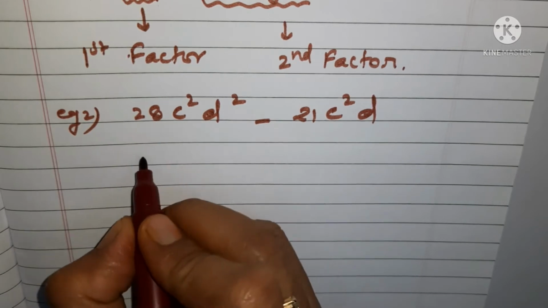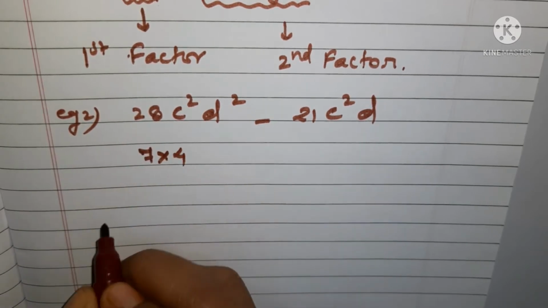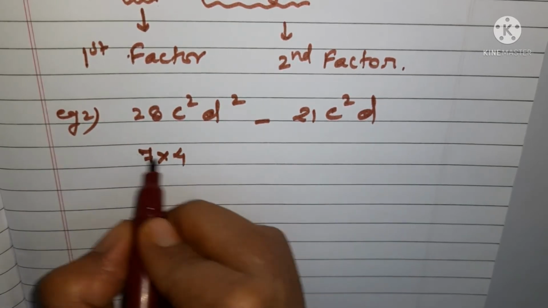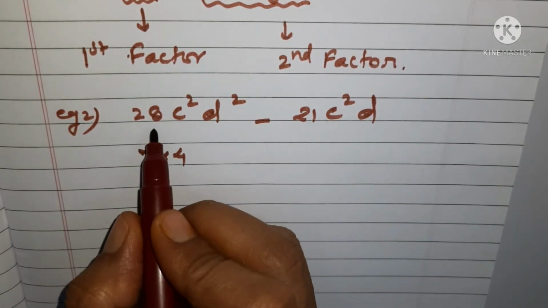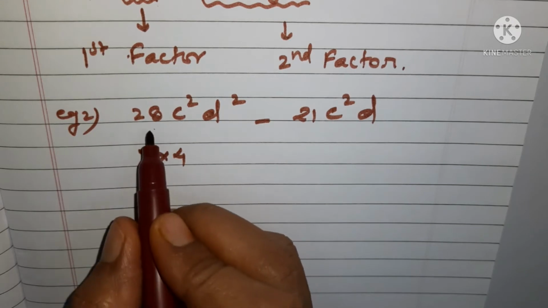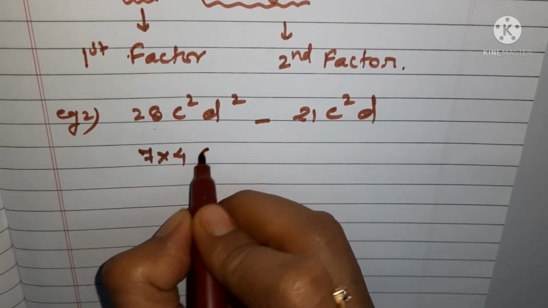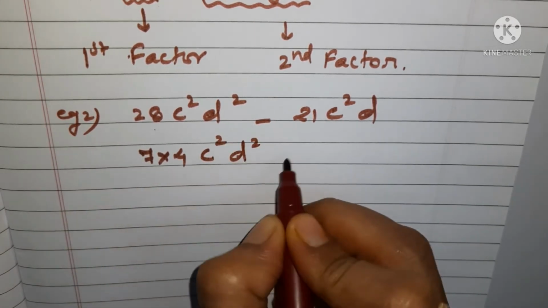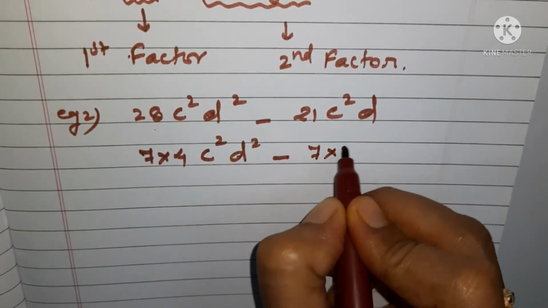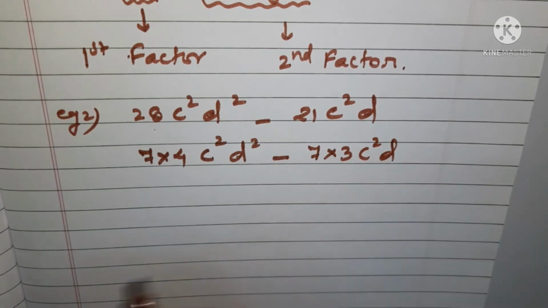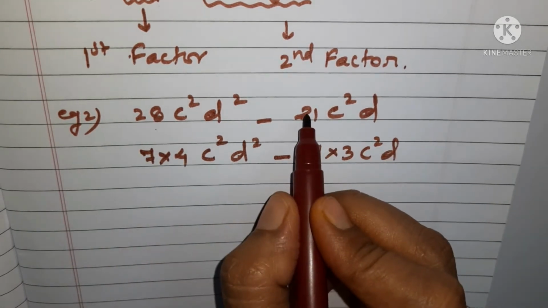You can write 28 as what? 7 into 4, right? Can you write like this? 7 4 times will give you 28. अगर आप 7 का टेबल पढ़ते हैं तो 7 4 times is 28, isn't it? 7 4s are 28, right? Then you are having c square and then you are having d square minus 21. Again you can write it as 7 into 3, right? Am I right? Isn't it? 7 3 times will give you 21.